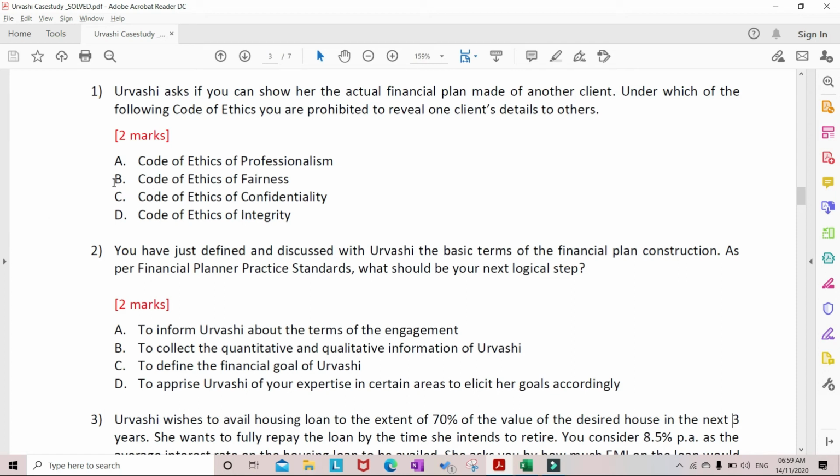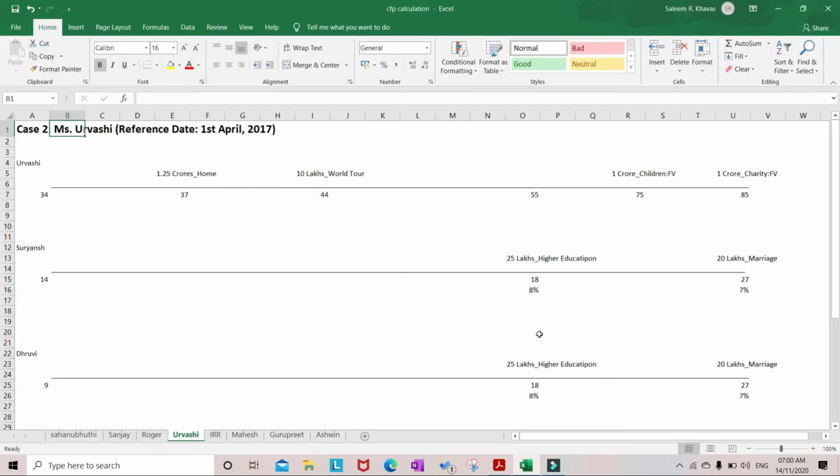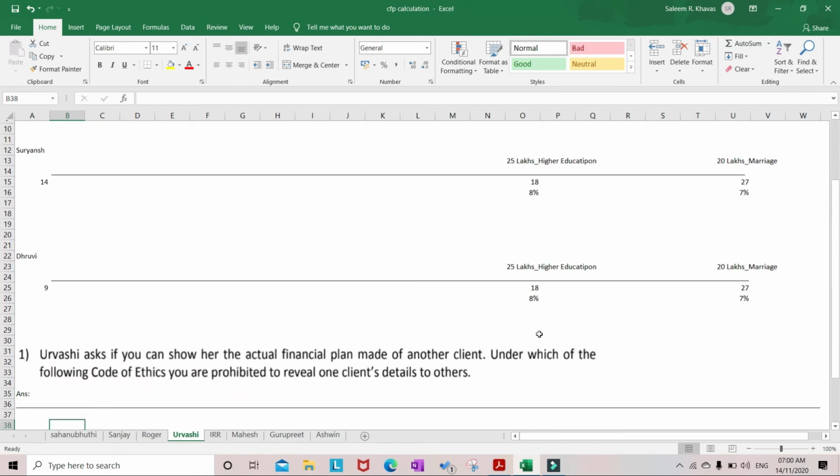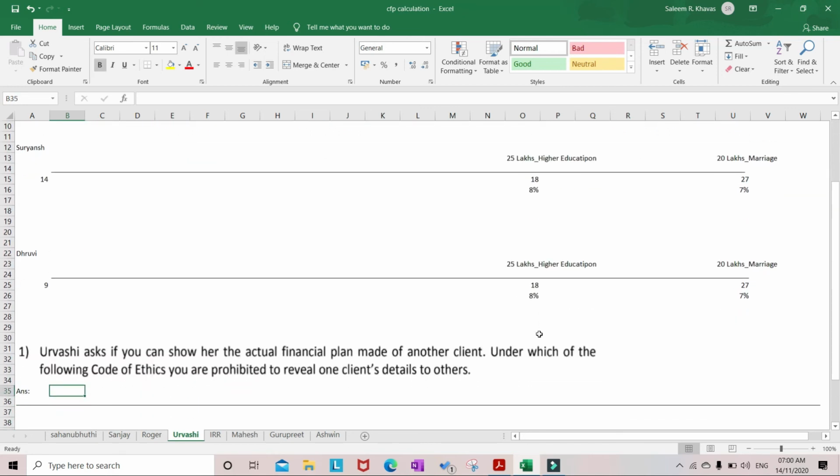Therefore, the right answer is option C, Code of Ethics of Confidentiality. So option C is the right answer.